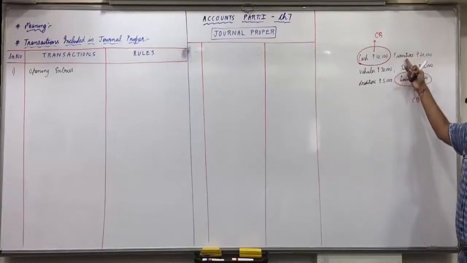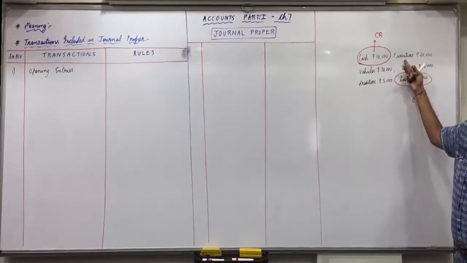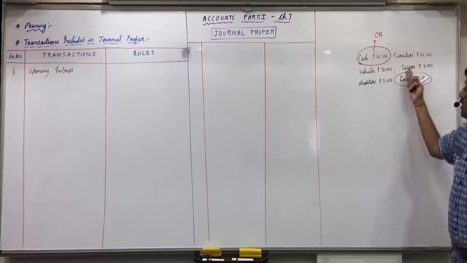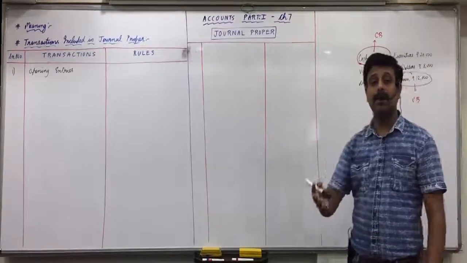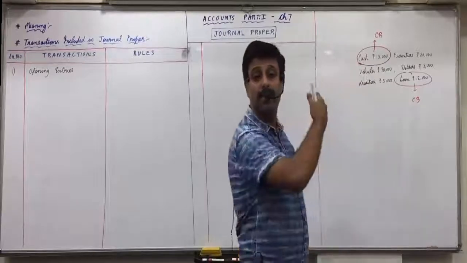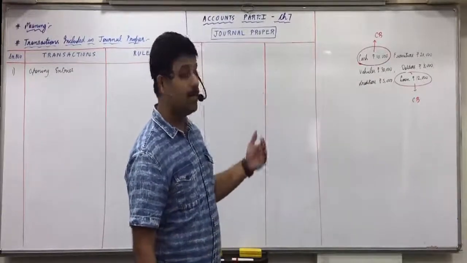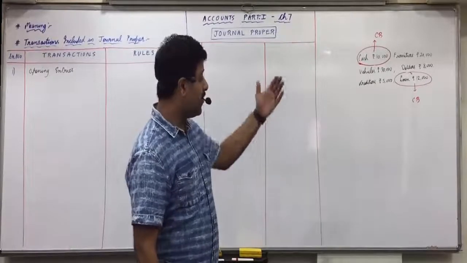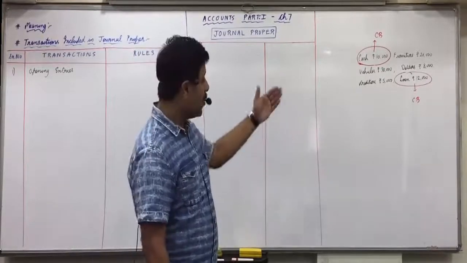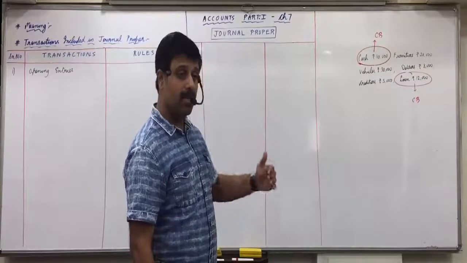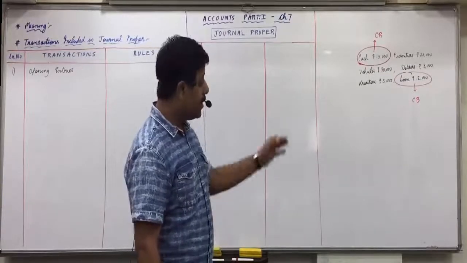Remaining things, can you write it in purchase, sale, purchase return, sales return, bills receivable, bills payable book? Any of these things cannot come in any other subsidiary books. Where will you record this? Journal. In normal journal entry, furniture comes in debit. Comes in furniture account, debit. Vehicle comes in vehicle account, debit.